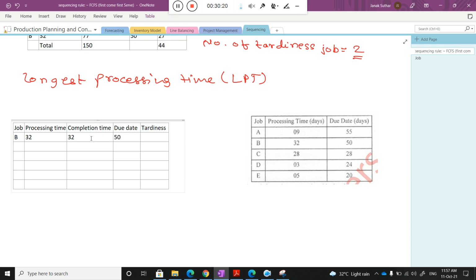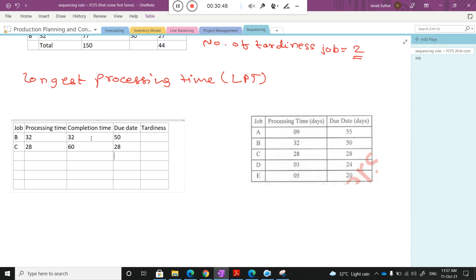Okay, now I go for the next. What is the next maximum? It is C. Very good. The processing time is 28, and what is the completion time? 28 plus 32. Can you tell me, class? I think 60. And what is the due date for C? It is 28.